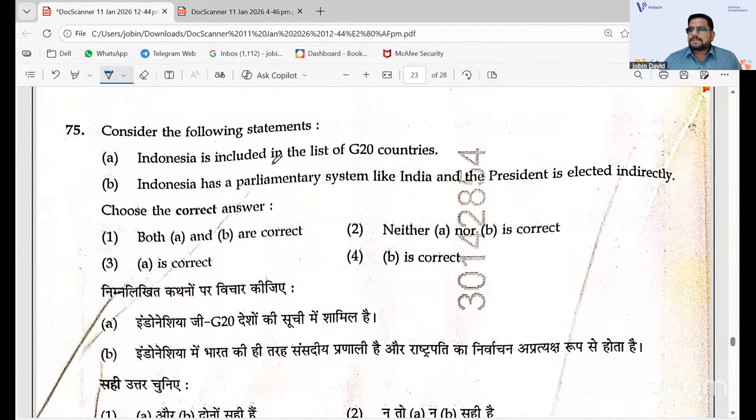And Indonesia is included in the list of G20 countries. It does not have a parliamentary system like India. No, it is not directly; you have the king rule and all.